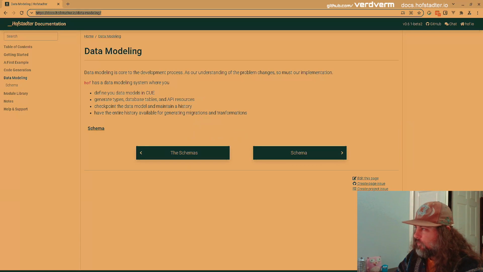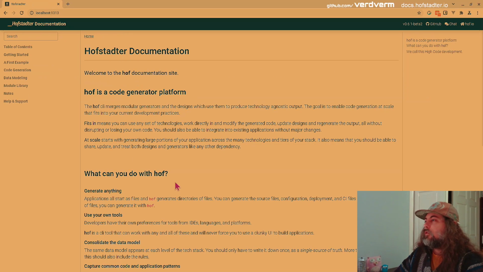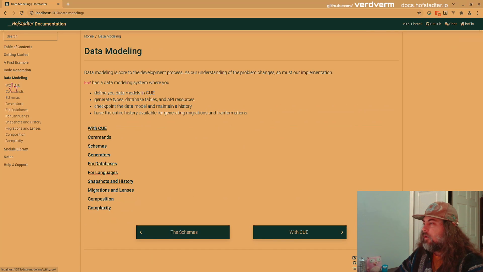So if we go to localhost, we go into data modeling. We've got a bunch of stuff here I'm working on. It's a little more in depth, but first I want to show you how to do some data modeling with CUE and generate types. Go into the commands a little bit more than I showed before.